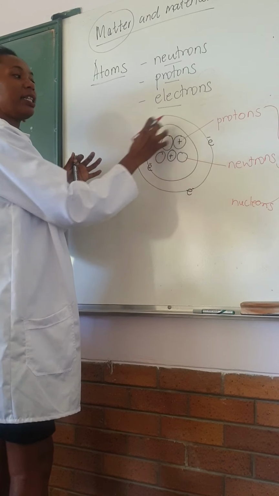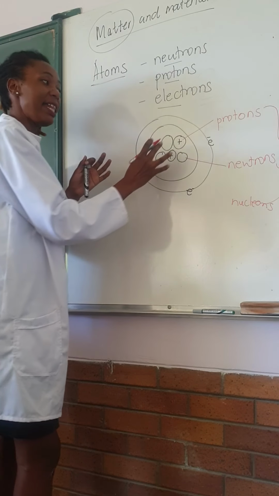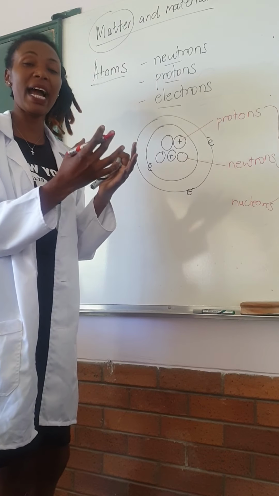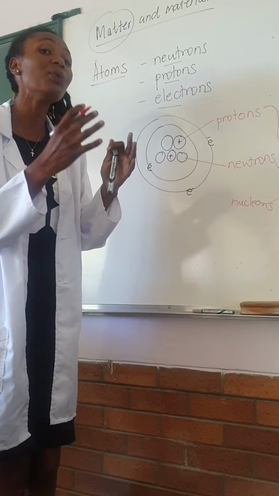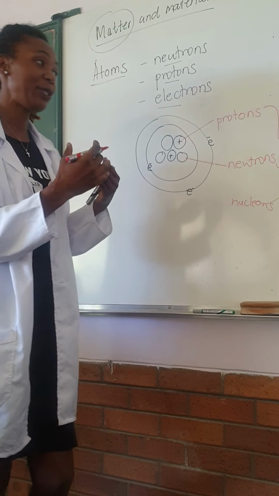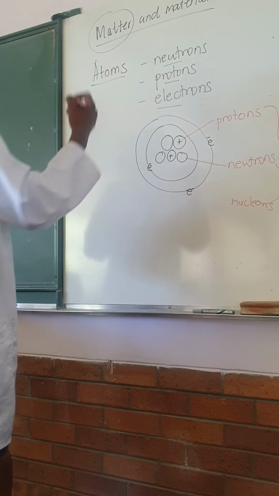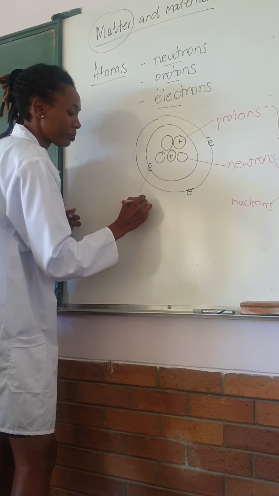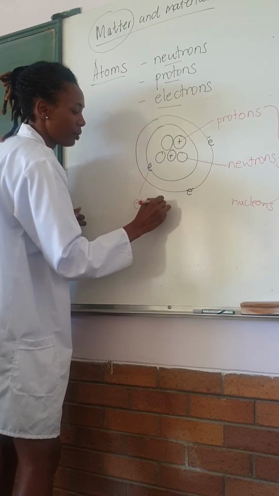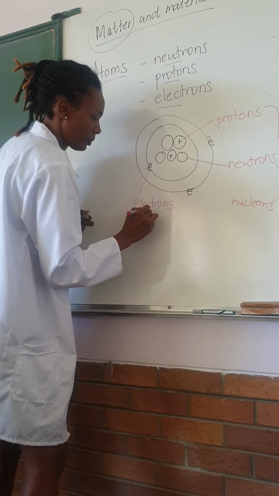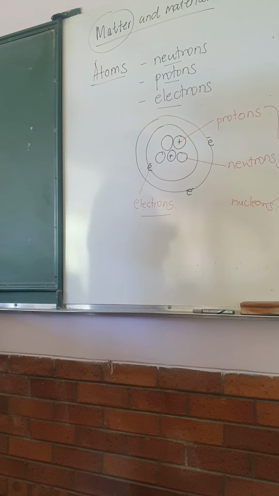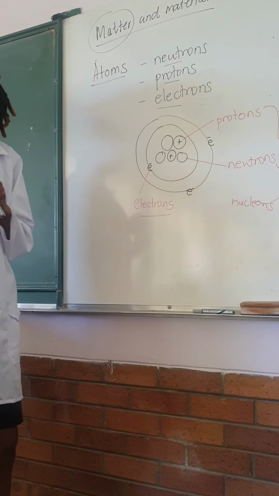Because they are found in the nucleus of an atom, and they are the ones that actually give the mass of the atom. Remember, the atom has got the weight, which is known as the mass. And lastly, we have our electrons. So this is the structure of the atom.